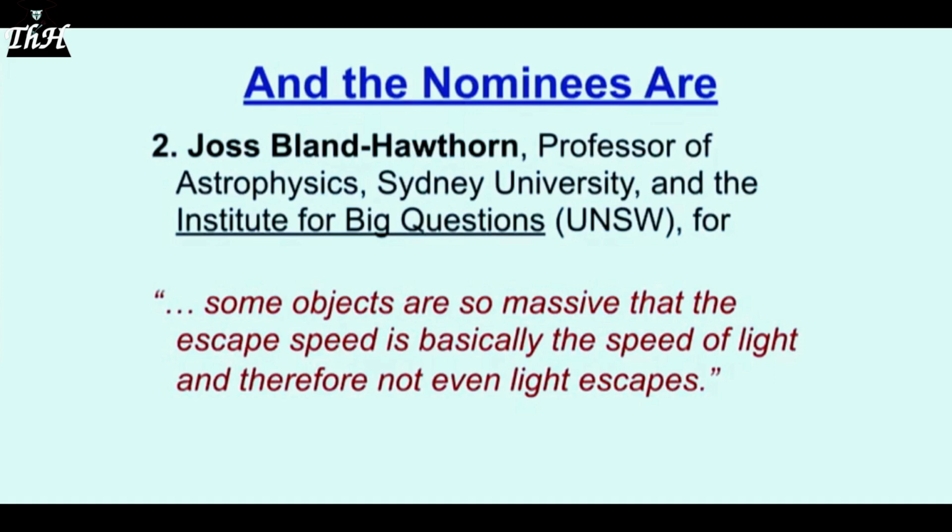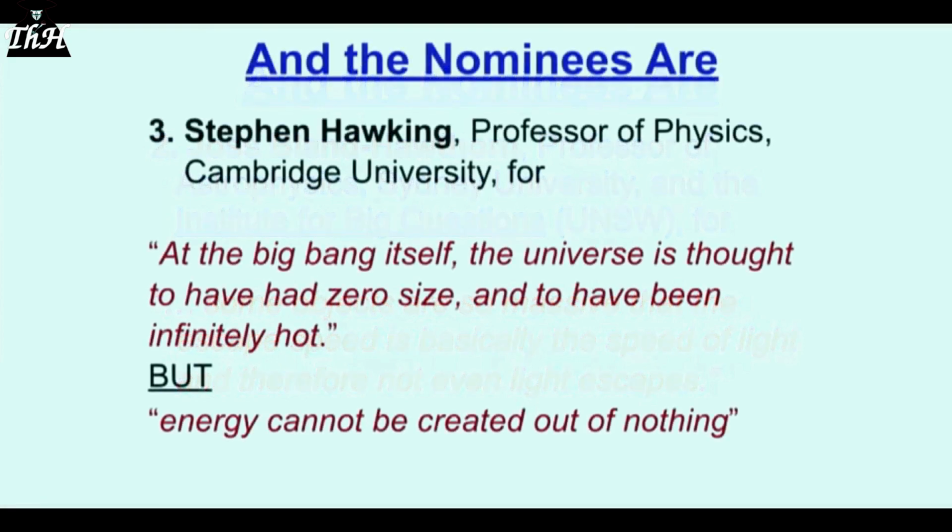I know, I watched it and I downloaded it. Some objects are so massive that the escape speed is basically the speed of light and therefore not even light escapes. You know, the journalist sat there like a stunned mullet because he didn't even know what he said. But we know what he said. This is because he's saying that black hole event horizons have that schizophrenic property of having and not having an escape velocity at the same place. So he's a good candidate.